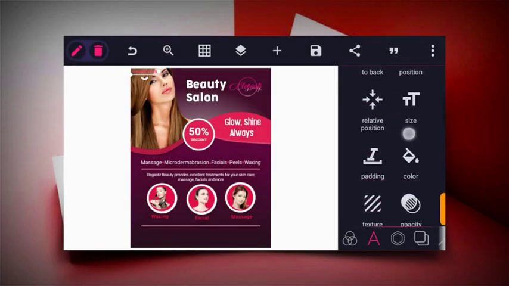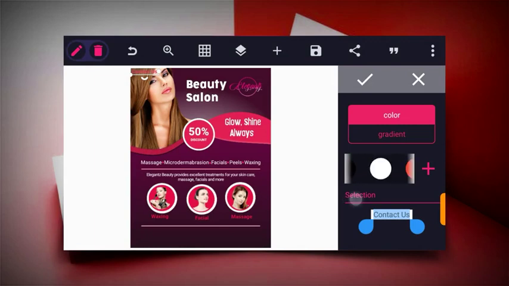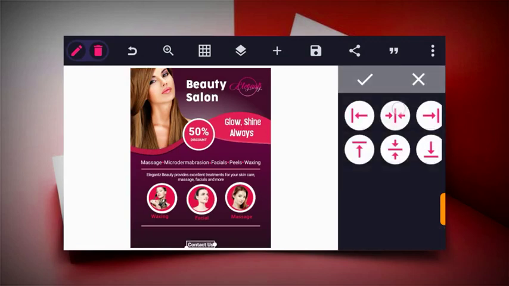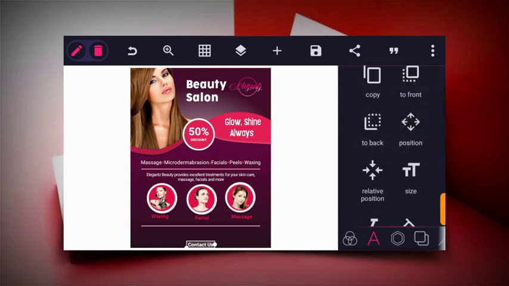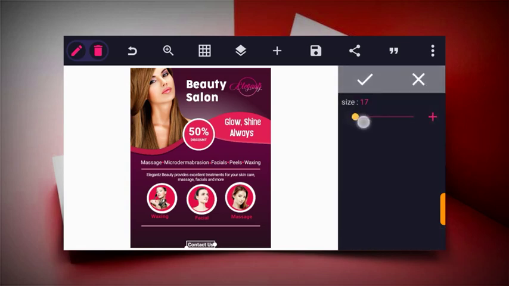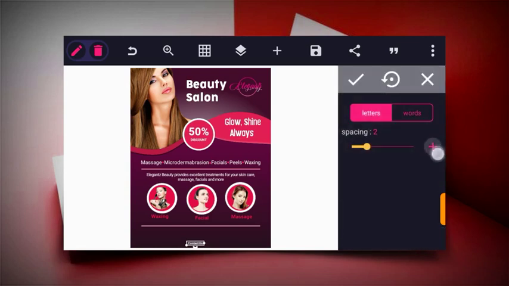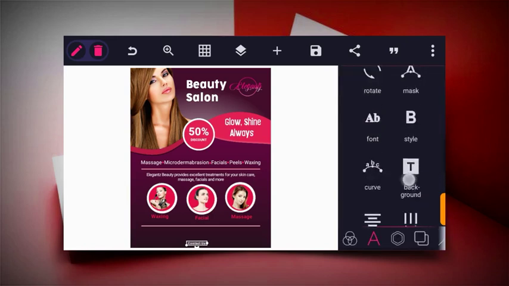And then the color to white. Then move it downward. Let's reduce this. And then space it out using the spacing icon. I think this should be nice.